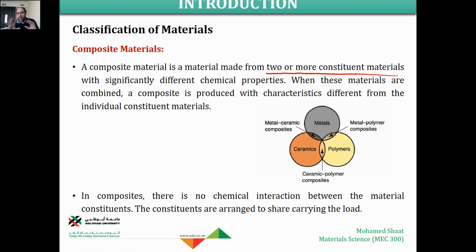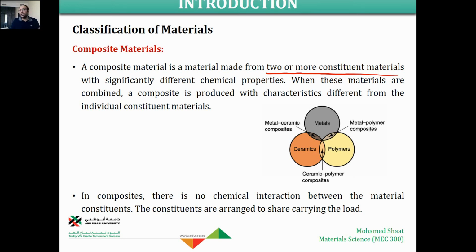So the concept of a composite material is just to mix different materials together to end up with a new material. But this mixture shouldn't involve any chemical reaction. There is no chemical reaction to end up with a composite material. So it is a mixture of two or more constituent materials with significantly different chemical properties. When these materials are combined together, a composite is produced with characteristics and properties different from the individual constituent materials. The new composite material has properties different from the metal, and different from the ceramic.